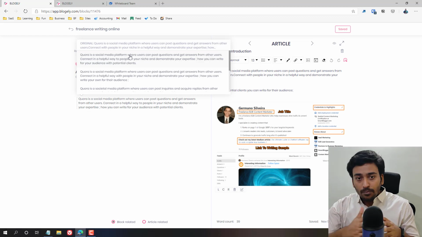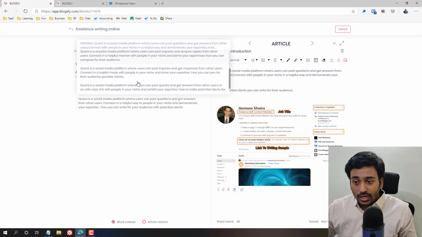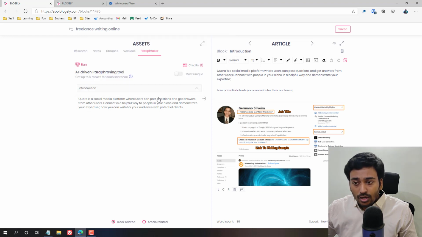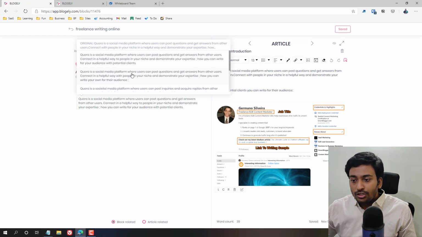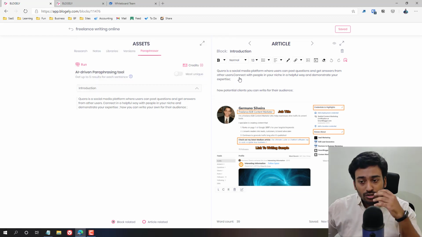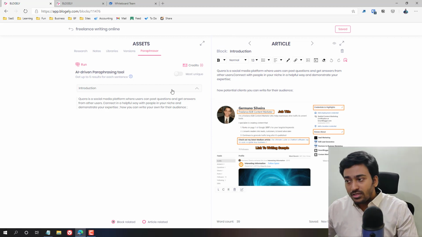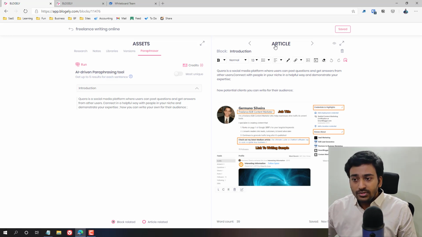It will not be perfect in most cases, but it will give you something like an idea generation process. For example, it's a social media platform where users, and for each sentence it will bring all the different versions, so you can choose whichever version and try to transform it here or get the idea from here and write it from here. All these options are possible from here. So that is how you use the article.